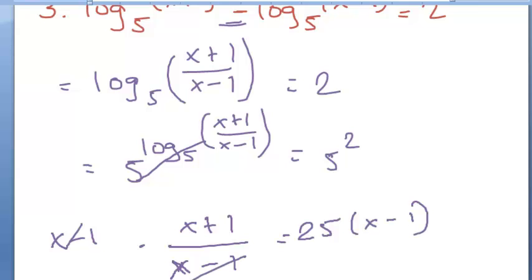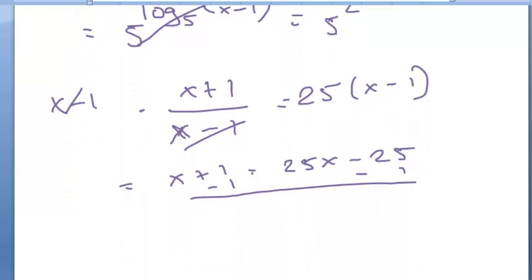This cancels out, leaving you x plus 1 is equal to 25x minus 25. Subtract 1 on both sides, giving you x is equal to 25x minus 26.